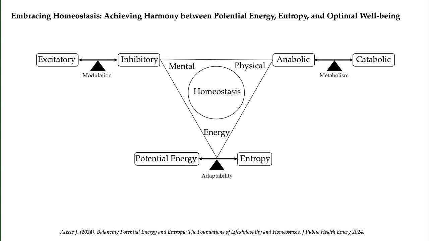Simultaneously, if only catabolic dominates, this is also bad, because then we start losing weight, and we start losing structure, and most important, we start losing muscles, and this is how we become very weak, and this is not so good.